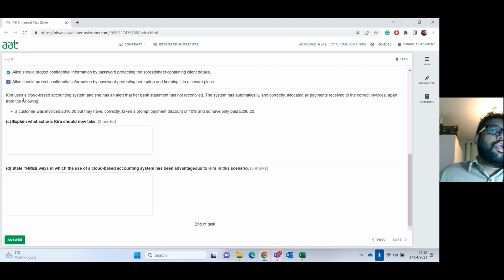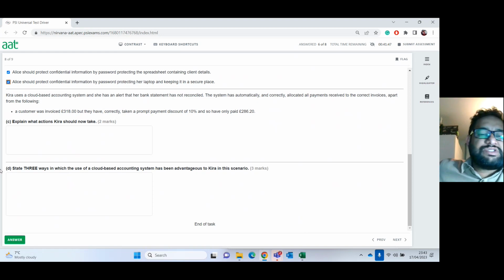Okay, then also you may be able to go into the payment section and simply enter the amount they have paid, £286.20, but the rest of it you can write off as a prompt payment discount at the same time. The next one they're saying here, state 3 ways in which the cloud-based accounting system has advantages to Kira in this scenario.